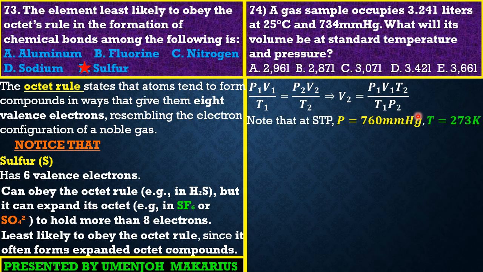Now, guys, we should know that at STP, the pressure is 760 millimeters mercury and the temperature is 0 degrees Celsius, or 273 Kelvin.